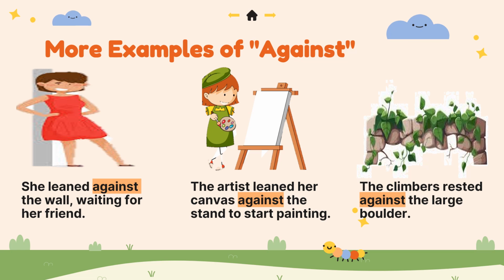And the last one is the climbers rested against the large boulder. This means the climbers are leaning, are lying on the boulder's surface for support. You know, the climbers are very weak plants. They don't have strength on their own. So they are leaning on the boulders to take rest. Against here shows they are in direct contact with the boulder. I hope it is clear.